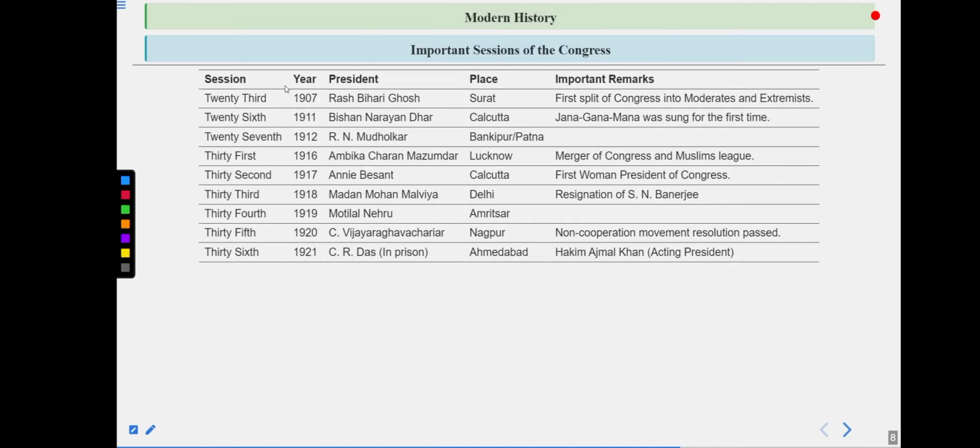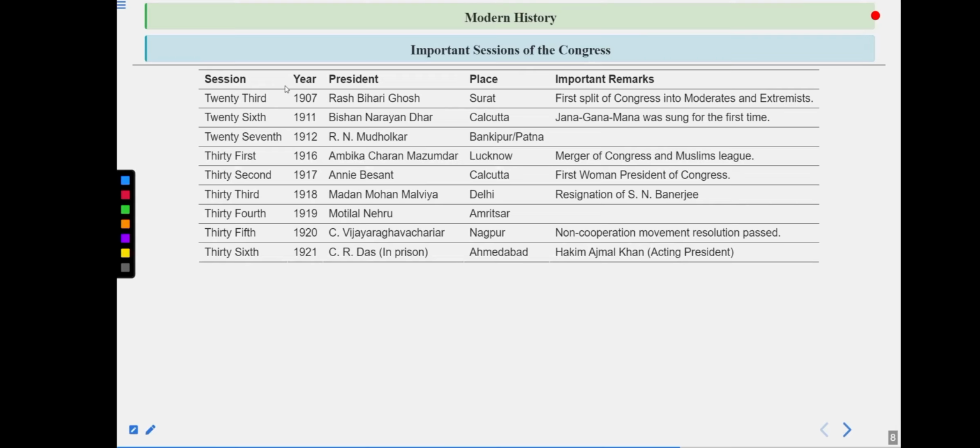Merger of Congress and Muslim League. If you know, on 9th of January 1915, a famous personality came back to India from South Africa. That was Mr. Mahatma Gandhi, though at that time he was not known as Mahatma. He came back and under the guidance of Mr. Gopal Krishna Gokhale, he first traveled throughout India. Then in 1916, he started an ashram, earlier known as Ahmedabad Ashram, later named after the Sabarmati River, Sabarmati Ashram.